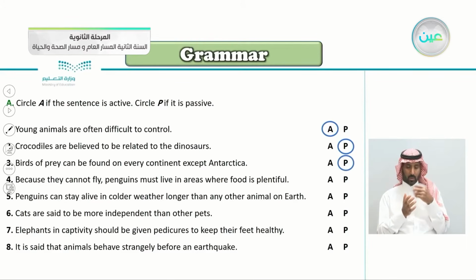Number 4, because they cannot fly, penguins must live in areas where food is plentiful. Because they cannot fly, penguins must live in areas where food is plentiful. So is this active or passive here? So number 4 is active.